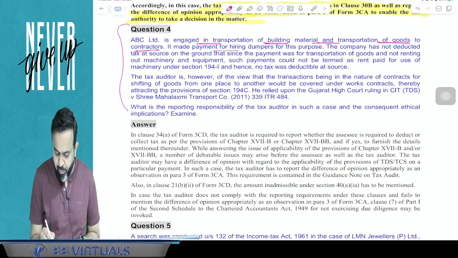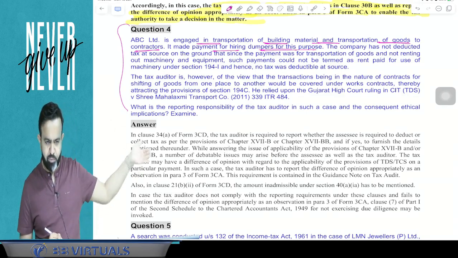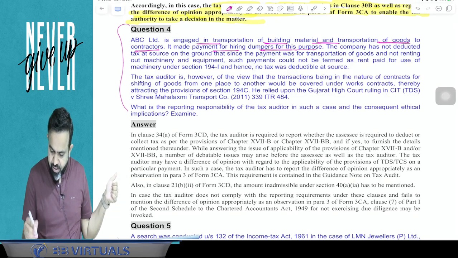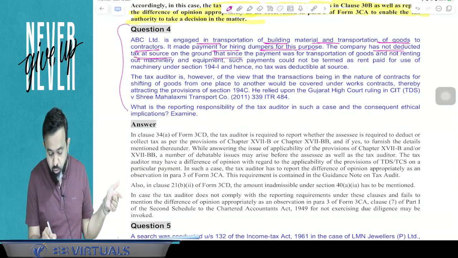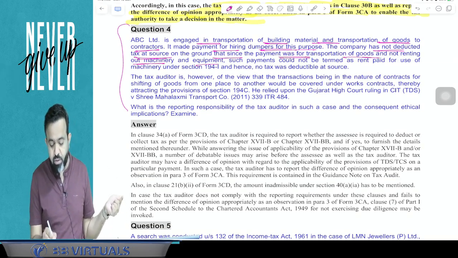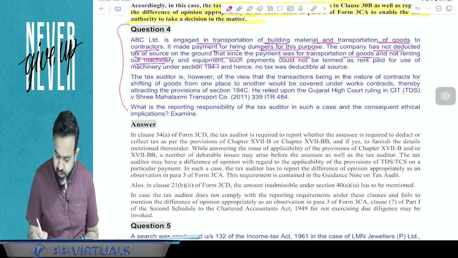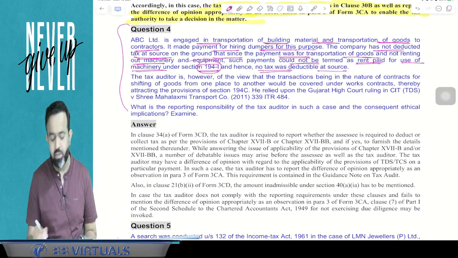Now it made the payment for hiring the dumper for this purpose. So they have hired the dumper or tipper from another person, and the company has not deducted tax at source on the ground that since the payment was for transportation of goods and not renting out machinery and equipment, such payment could not be termed as rent paid for the use of machinery under section 194I, and hence no tax was deductible at source.